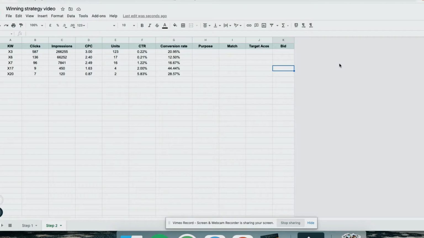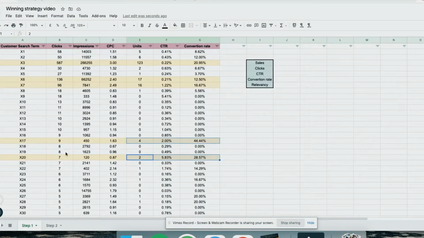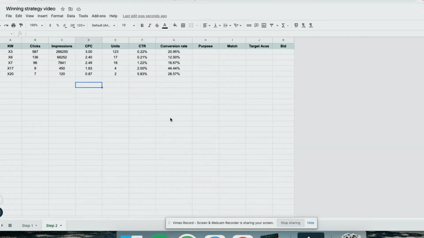Okay, now we are in step number 2. In this step, I took all my chosen keywords and placed them in a different sheet so I can now build my PPC campaigns. In this step, I'm going to give a purpose to each campaign. A campaign can be for searching keywords, such as a phrase or automatic campaign, or it can be a campaign that helps me get ranked in a keyword, or a campaign that just helps me be profitable, and that can be a broad, exact or phrase campaign. It depends on the results of the campaigns.